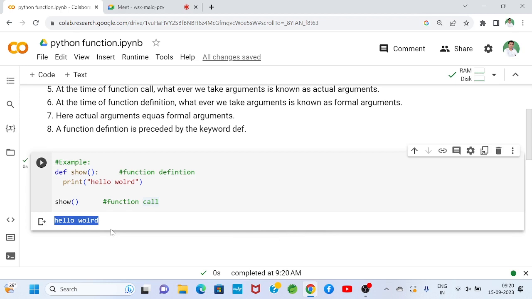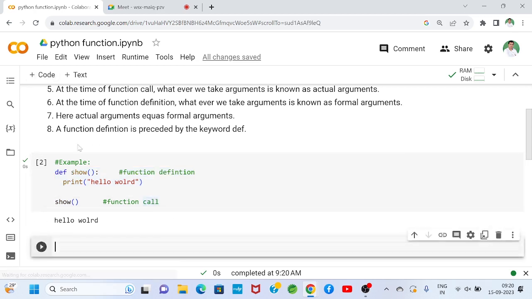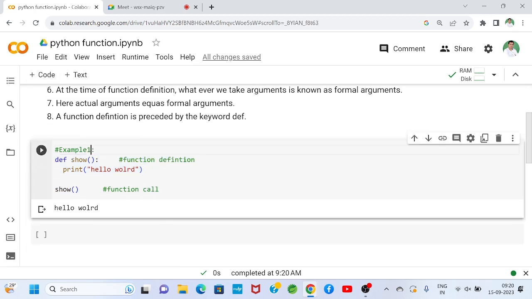So now we observed what happens when a function is called. In this context, first control will come to this line to execute. When a function is called, control will go to the function definition part. This function definition will execute. Another example, suppose I take.